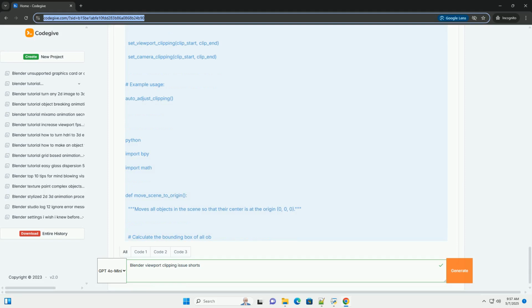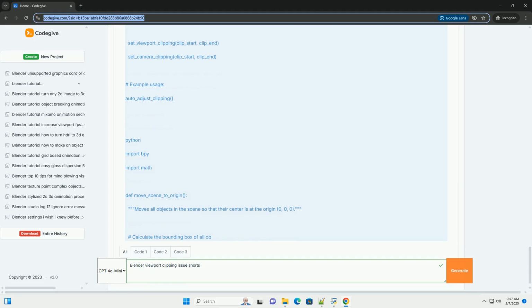Hidden objects: the script currently considers all mesh objects in the scene, even if they are hidden in the viewport or disabled in renders. If you want to exclude hidden objects, you'll need to add a check for object.hide_get and object.hide_render within the loop. Units: the script assumes that the Blender unit scale is reasonably set. If you are working with extremely different units, for example millimeters for architectural models versus kilometers for landscapes, you'll need to adjust the script accordingly.